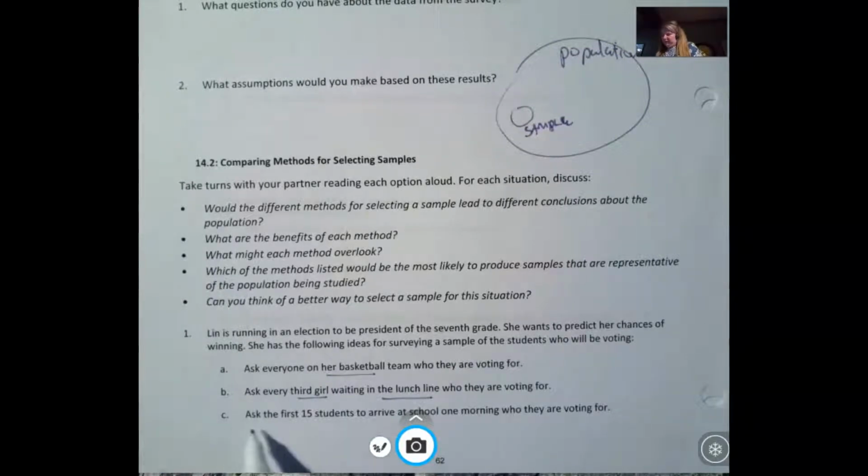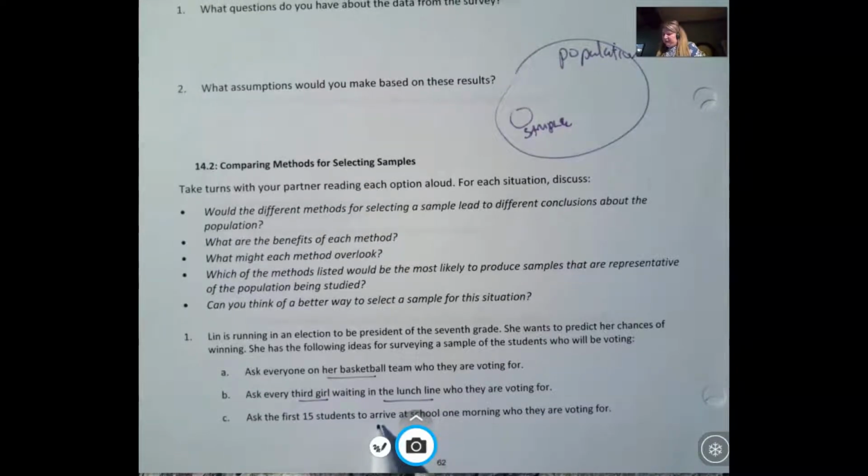And the final one here is asking the first 15 students who arrive at school in the morning who they're voting for. Well, what about those tardy students? We all know from our first period there's a few students that are usually late. So we're leaving out that whole population there.